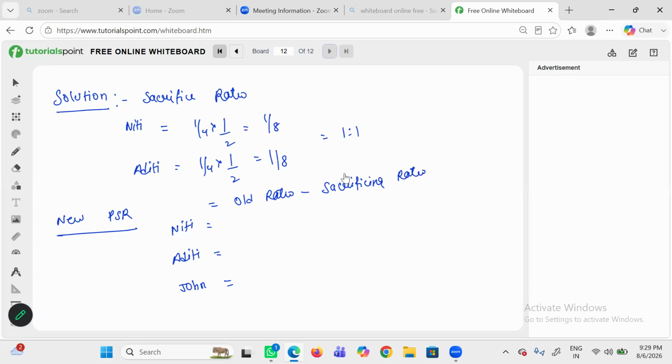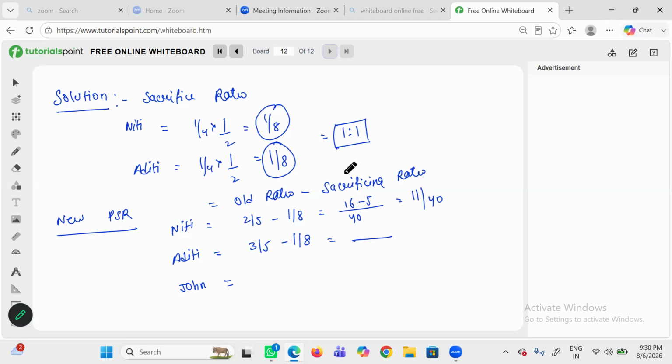The old ratio of Niti and Aditi is 2:3, means 2/5 and 3/5, minus 1/8 and minus 1/8. Many students get confused between this. No, we have to deduct the actual sacrifice the old partners have made, not the ratio. Now we will take the LCM, 40. 8 twos are 16, minus 5, it is 11/40. Also 8 threes are 24 minus 5, 19/40.